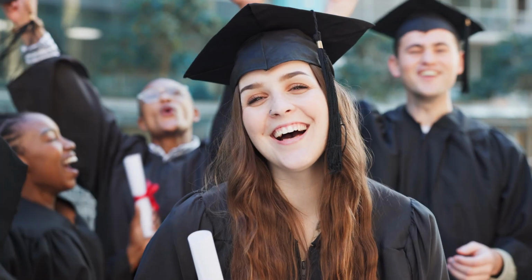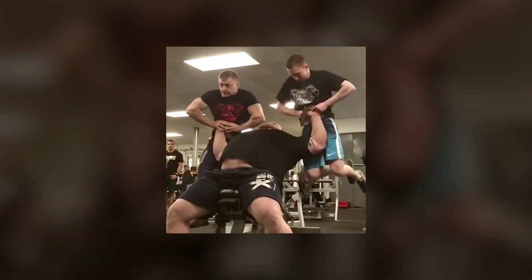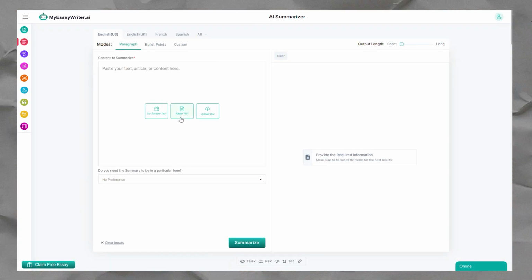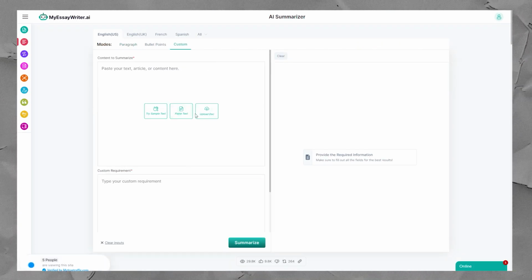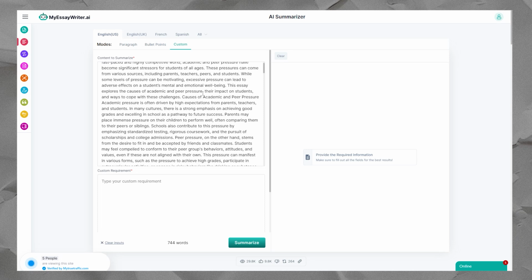And it's all tailored just for students. No more stressing over what to focus on. Let our summarizer do the heavy lifting. Ready to see how it works? It's super simple. First, copy-paste your text into the input box or upload a file, whatever floats your boat.